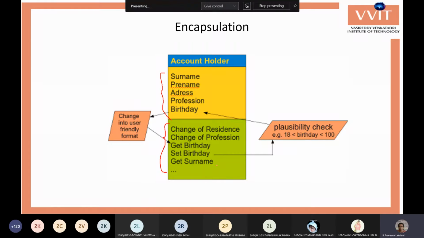You cannot set the birthday value. So like this you can provide restriction to the data in accessing, like changing, assigning or retrieving. Those all we can restrict with the help of combining data and functions as a single unit.